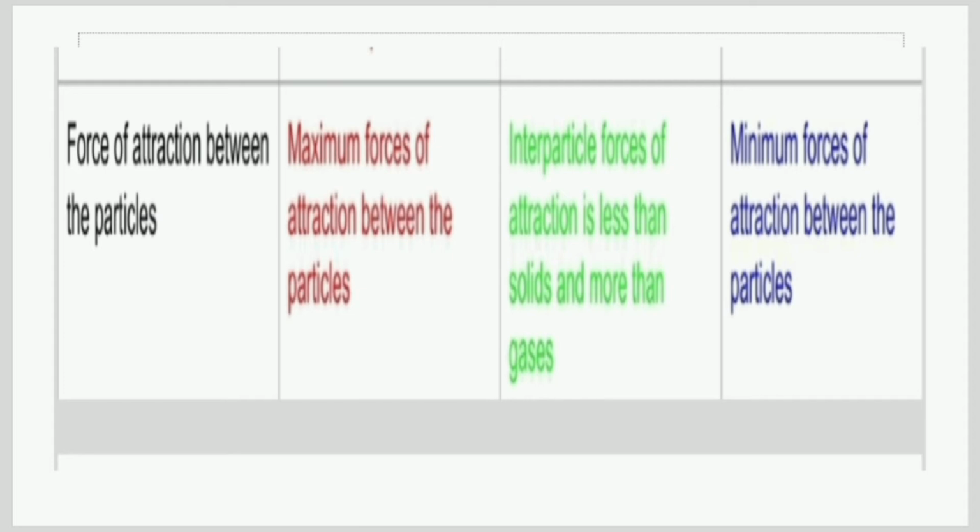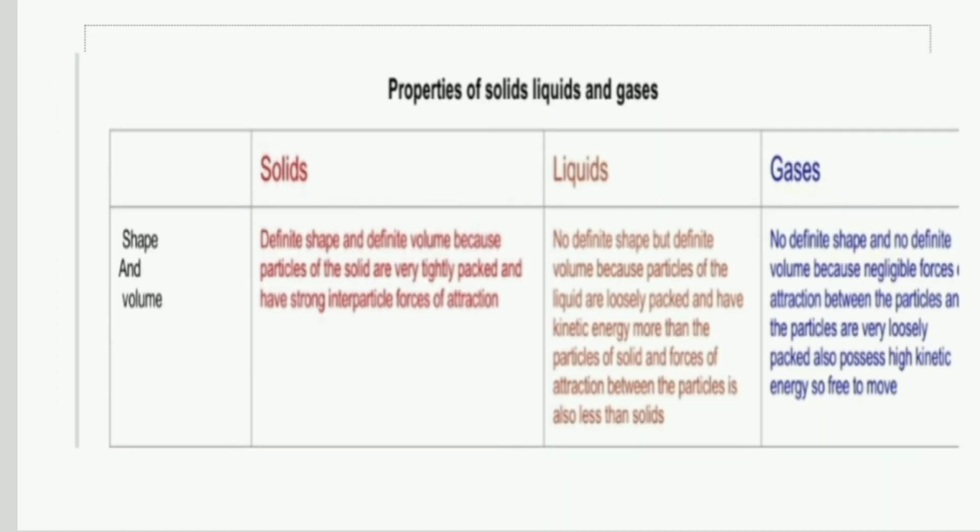So these are the three characteristics. Based upon these, we will now study the properties of the solid, liquid and gases. The first property is the shape and volume. We know that solids have a definite shape and volume.